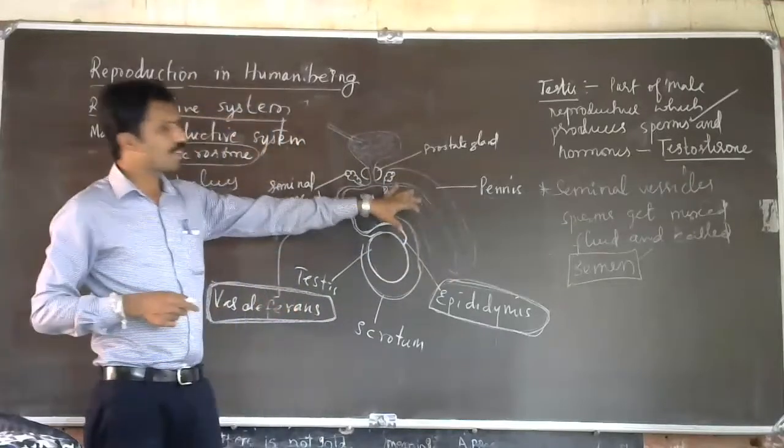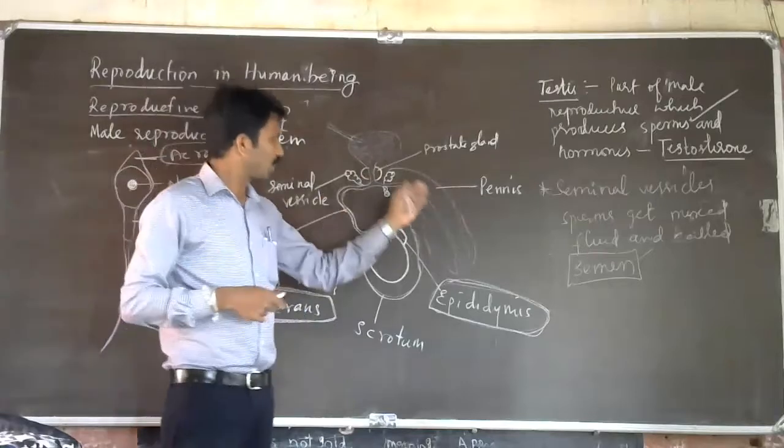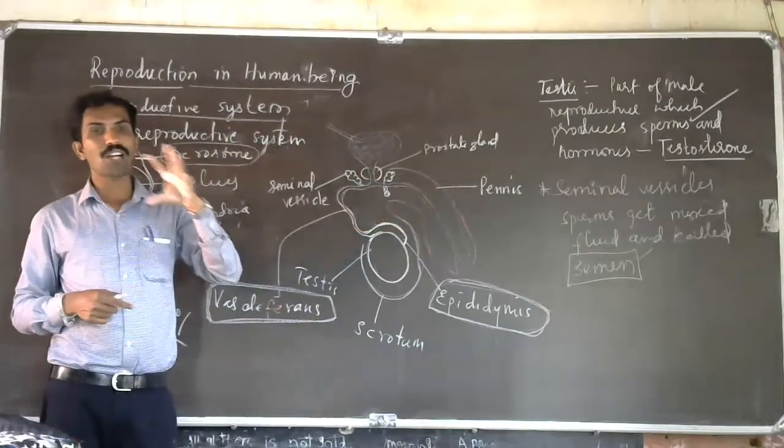Then the main organ, the penis, is a muscular organ which is an ejaculatory organ.